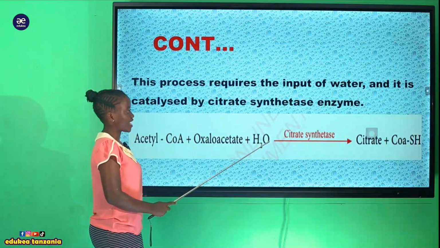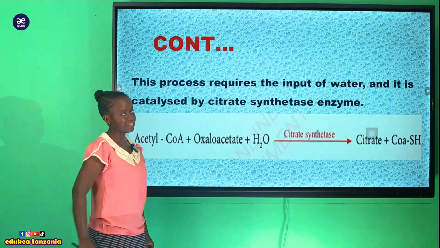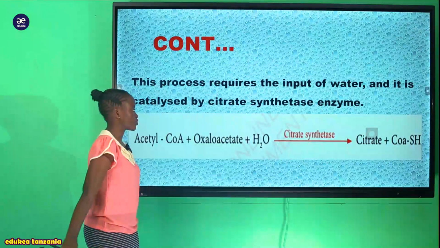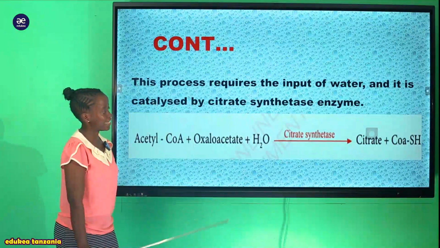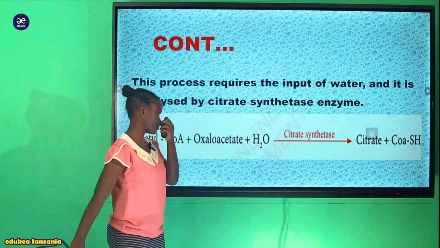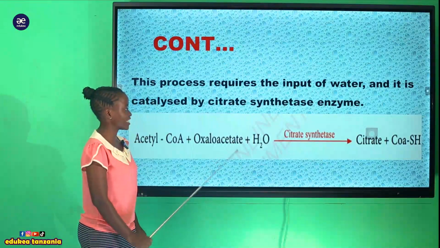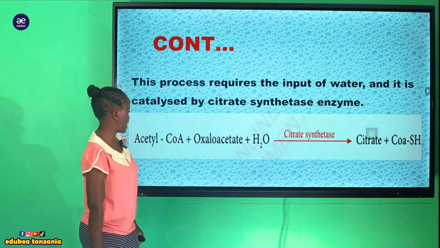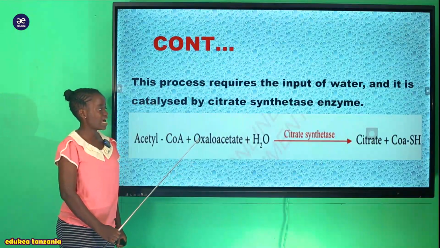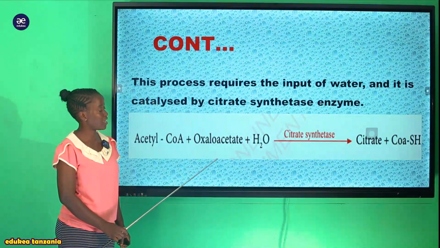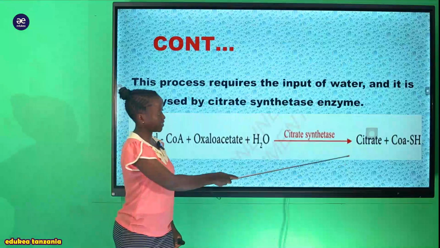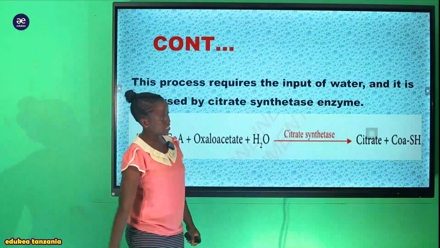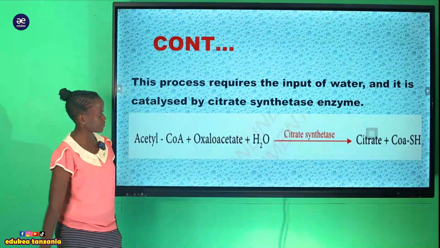So pia tumesema hii reaction it is controlled by enzyme, ambaye enzyme anahusika control hiyo reaction anaitwa citrate synthase. So after the joining of the acetyl coenzyme A and the oxaloacetate, it will now form the citrate together with the coenzyme A and other product.